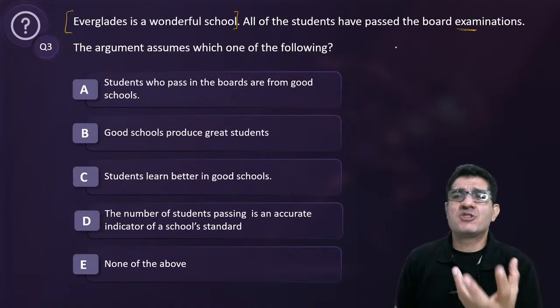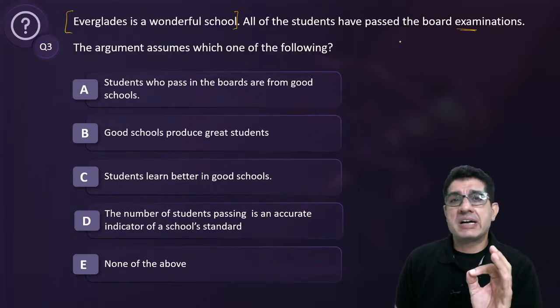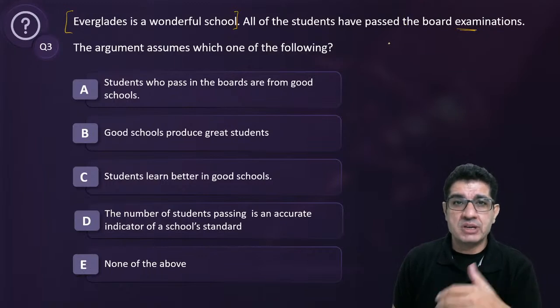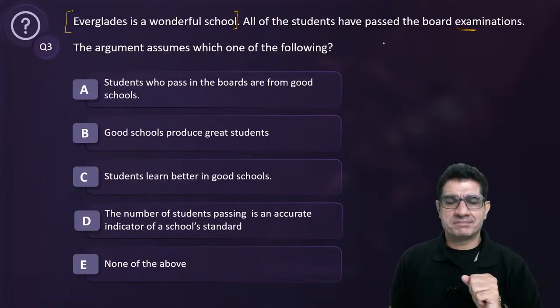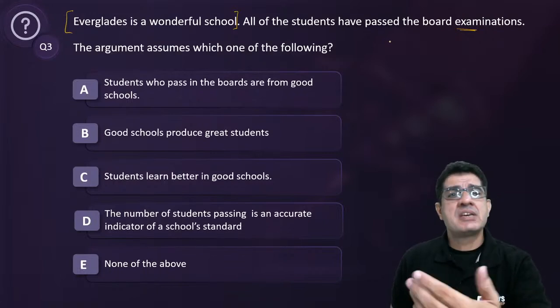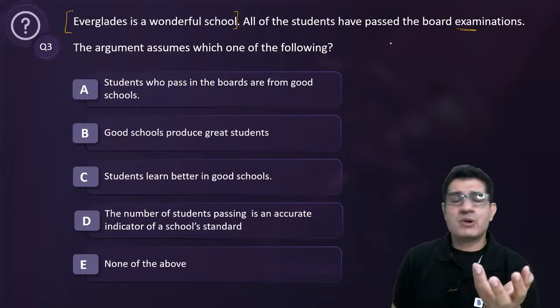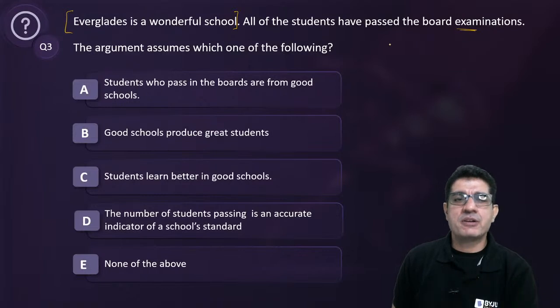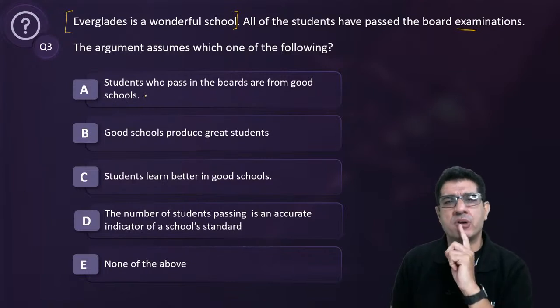What is the premise that I need to add? I need to add that if all the students pass the board exam from a particular school, then that school is a wonderful school. Right? So all of the students of Everglades have passed the board exam, therefore Everglades is a wonderful school. So the assumption that I'm looking for is when all the students pass, it's a wonderful school. So let's see. A, students who pass in the boards are from good schools. When all the students pass, then the school can be termed wonderful.